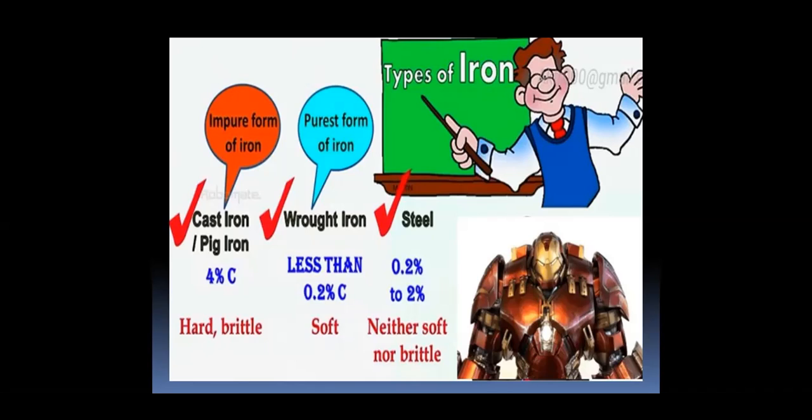However, steel is neither soft nor brittle. The impurity present in cast iron or pig iron is 4% of carbon. Wrought iron has less than 0.2% of carbon. Steel has between 0.2 to 2% of carbon.